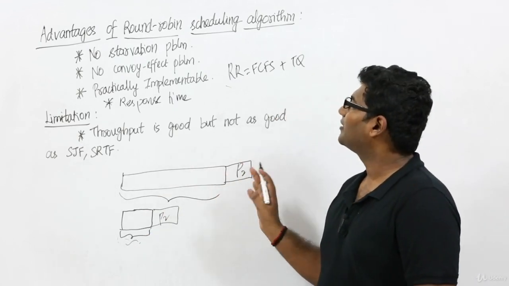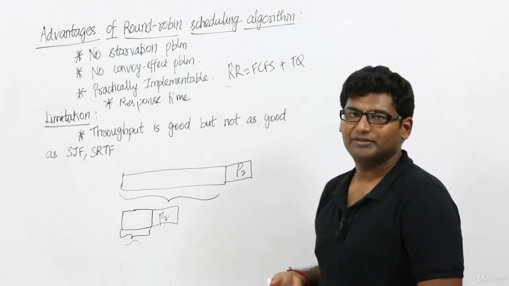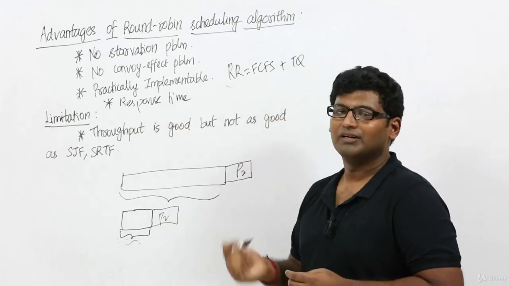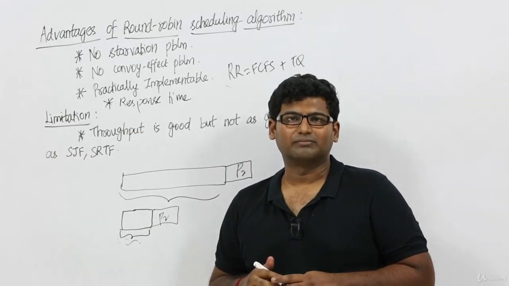So these are all the advantages and limitations of round robin scheduling algorithm. It is very popular today, right? Because it has a lot of advantages compared to other scheduling algorithms. Fine.